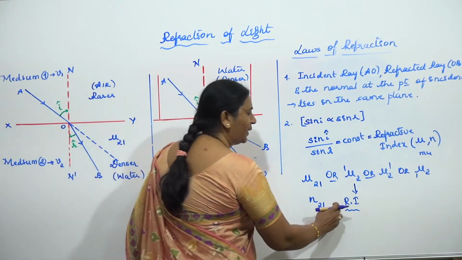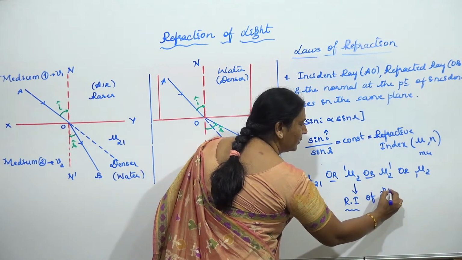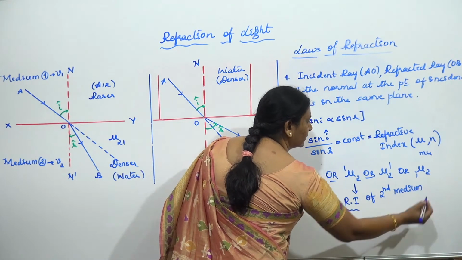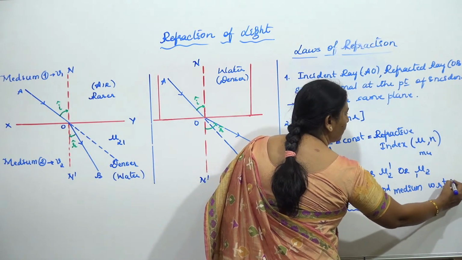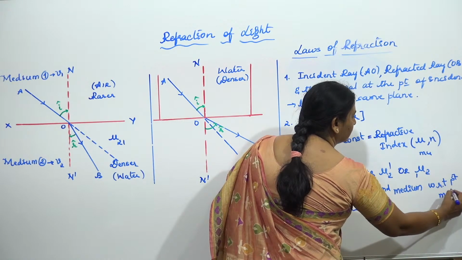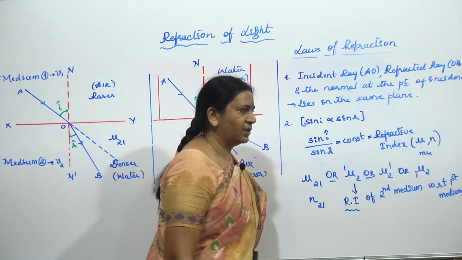Refractive index of, I say, the second medium with respect to what? First medium. Hope it is clear, children.